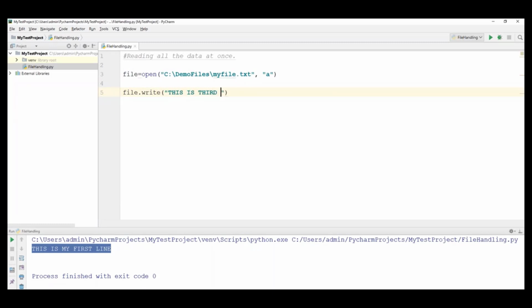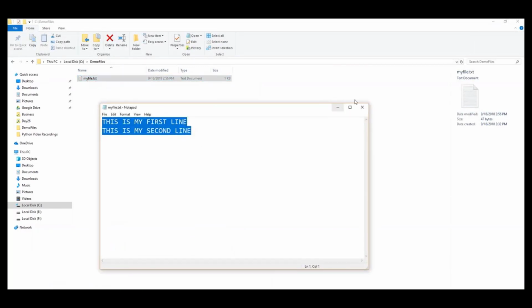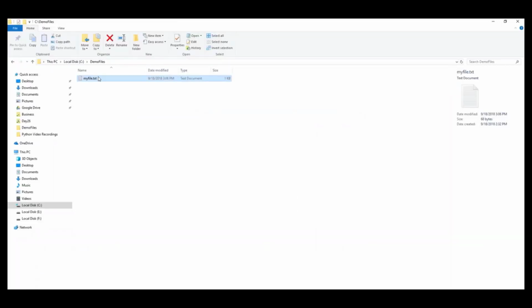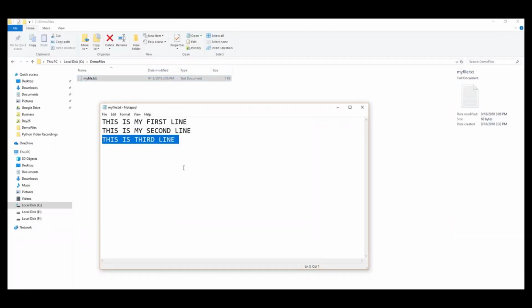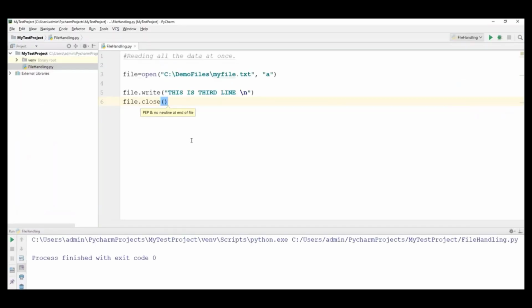This is third line. So still we have only 2 lines. Now I am adding one more, the third line. Just put a slash n at the end. Okay. So this statement will append this data to whatever data already exists. After that, close the file, so file.close. Before that, let us see the file. Currently we have only 2 lines. Then run this code. Now it is done. Now go and see the file. Now we can see the third line is added. This is the third line. So this is how we append data to the file along with the existing data.